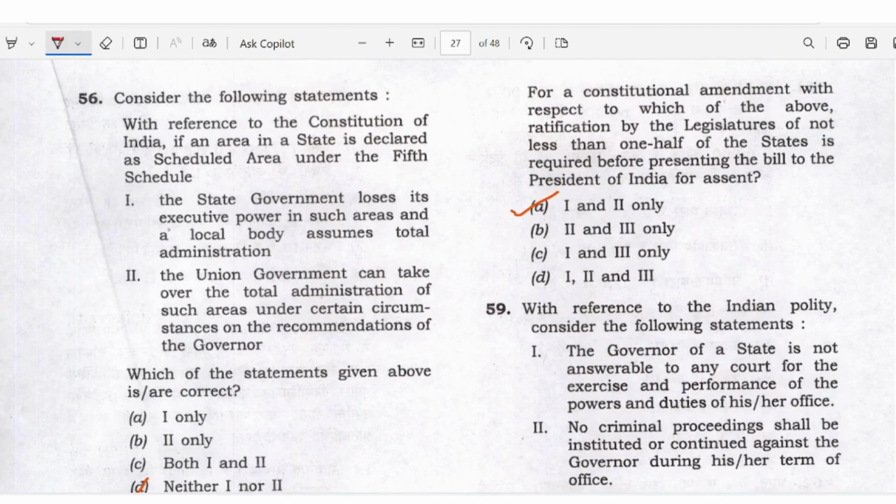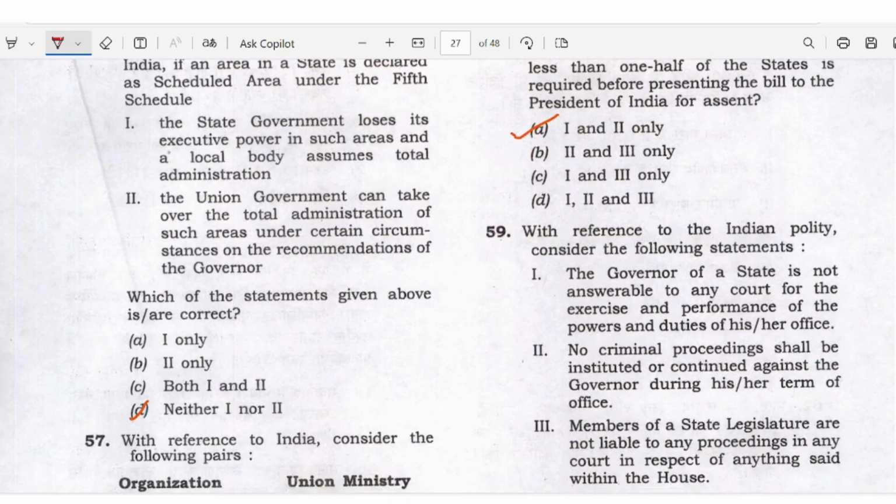With reference to the Constitution of India, if an area in the state is declared as a scheduled area under the 5th Schedule, the state government uses its executive power in such area and local bodies assume total administration. The Union government can take over the total administration of such an area under certain circumstances on the recommendation of the Governor. Here both the statements are wrong. Either 1 and 2.